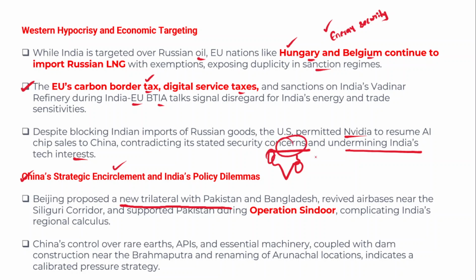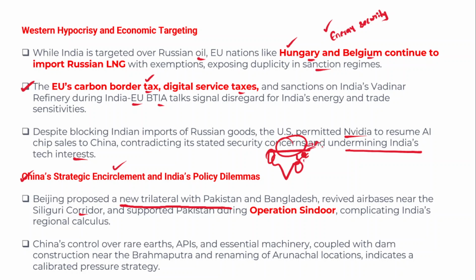So therefore it gives a push for a 2.5 front war between India and these countries if China forms such a trilateral. And China is also reviving air bases near the Siliguri corridor. The Siliguri corridor is a very narrow passage located very close to Bangladesh and China.